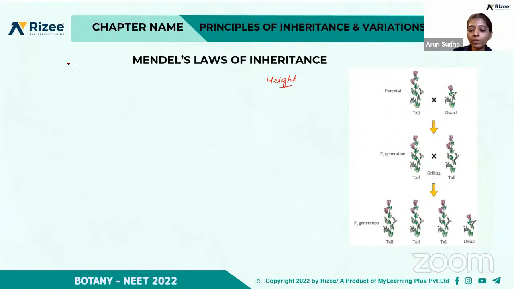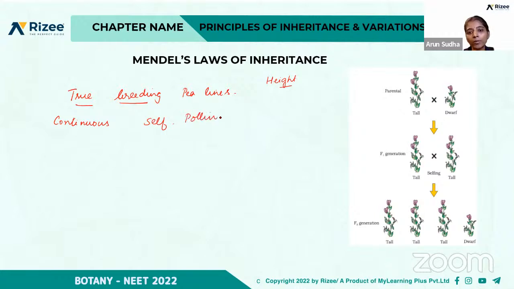So he took the true breeding pea lines. What do you mean by true breeding pea lines? A true breeding line is one that has undergone continuous self-pollination.